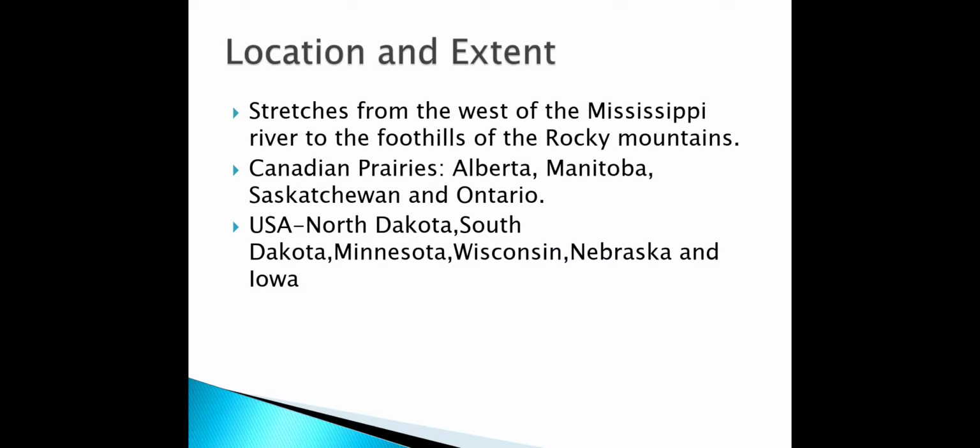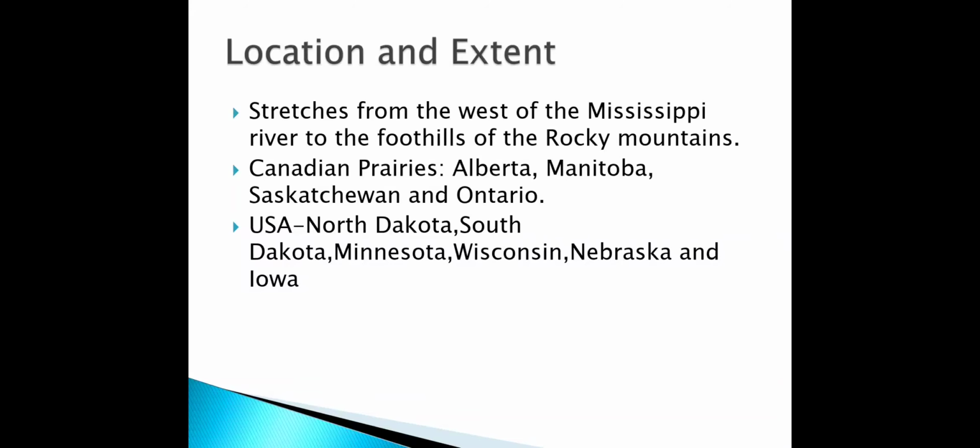Now, which areas does it cover? If I talk about Canadian prairies, it includes the provinces of Alberta, Manitoba, Saskatchewan and Ontario. When I talk about USA, the prairies extend over the states of North Dakota, South Dakota, Minnesota, Wisconsin, Nebraska and Iowa. So, these are the places that they are covering.